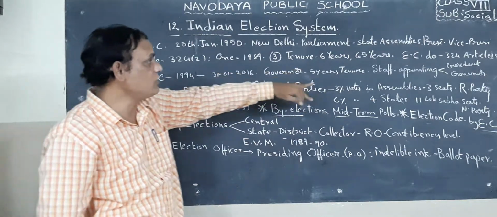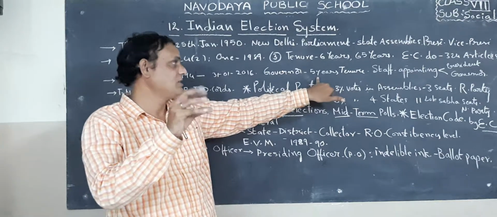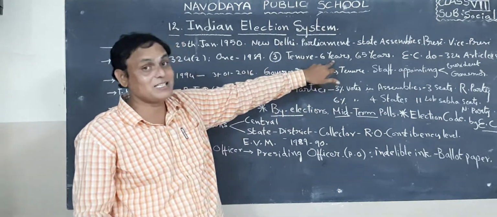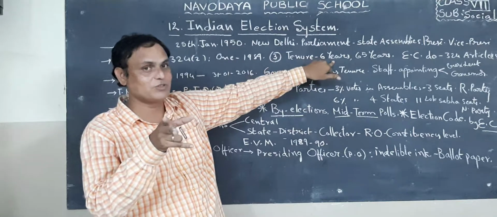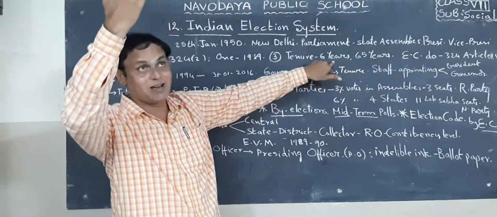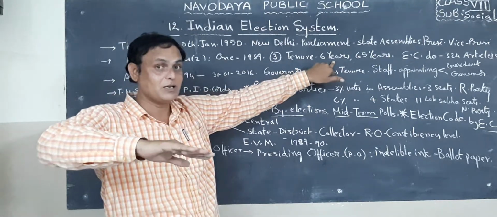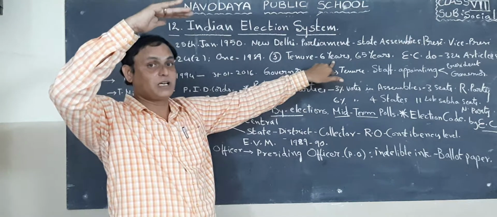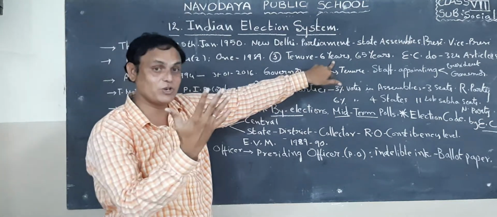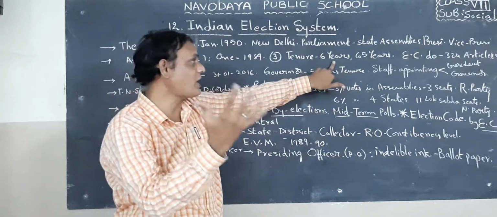The tenure of the state election commissioner is just 5 years, but in central it is 6 years. Don't confuse. What is the difference in tenure? The central election commissioner tenure is 6 years. The state election commissioner tenure is 5 years.